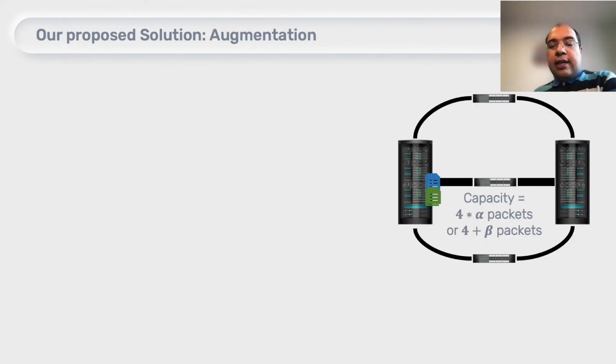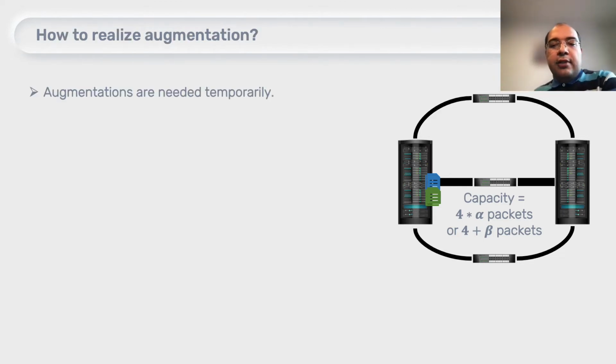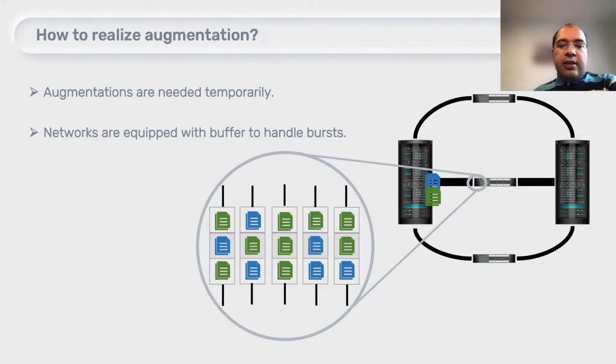Our solution for the stated problem is augmentation. This augmentation can be additive augmentation or multiplicative augmentation, which is shown by the parameters alpha and beta. The augmentation can seem counterintuitive. How can we realize this augmentation? First of all, we don't need these augmentations all the time. These are only temporal augmentations. Secondly, these augmentations can be described and implemented via buffers. These buffers can handle small bursts, which are the augmentation that we need for our system.